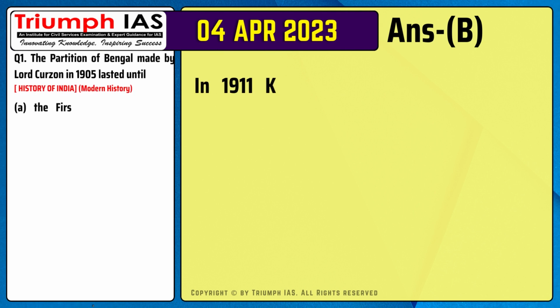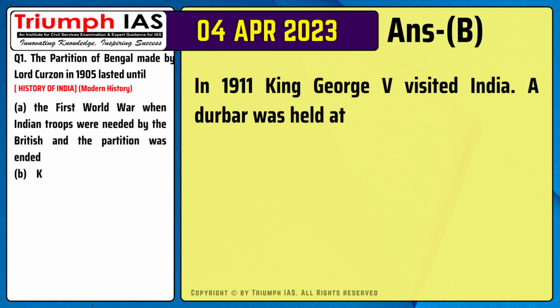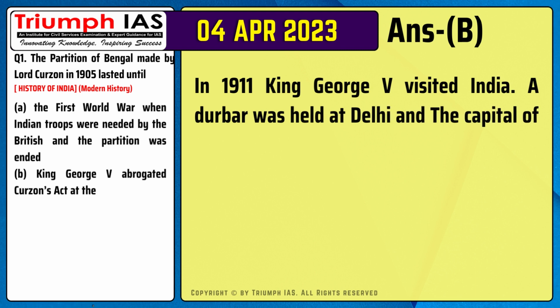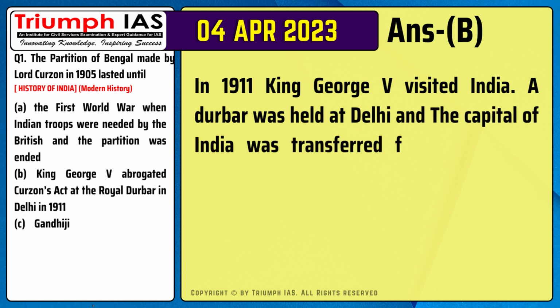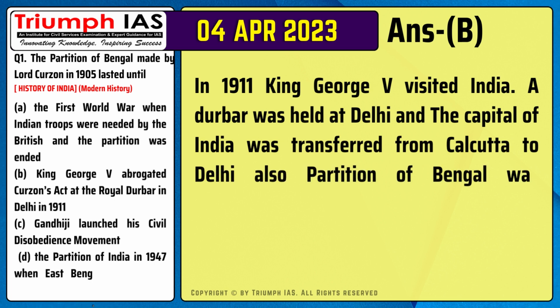The correct answer is option B. In 1911, King George V visited India. A darbar was held at Delhi and the capital of India was transferred from Calcutta to Delhi. Also, partition of Bengal was annulled.